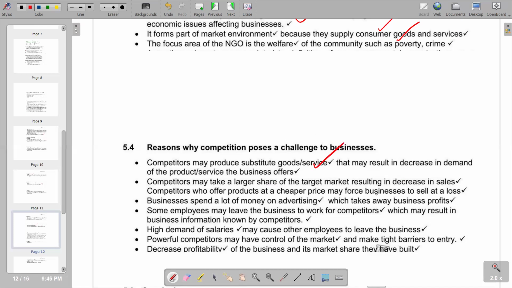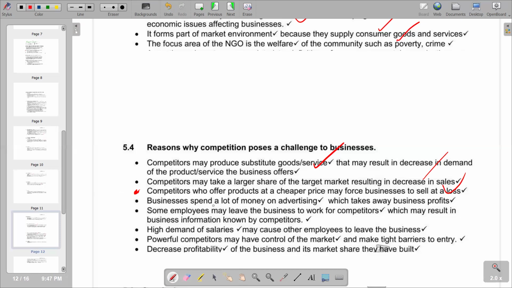Competitors may take a larger share of the target market, and offering products at cheaper prices may force businesses to sell at a loss. So this is also a challenge. As competitors charge lower prices than the ones that we are charging, obviously the customers are going to switch and go to where prices are lower. We might also react, follow suit and reduce ours, but it will lead us to incur some losses, which is a disadvantage to us as a business. So it becomes a challenge.